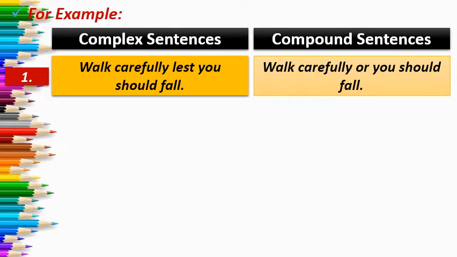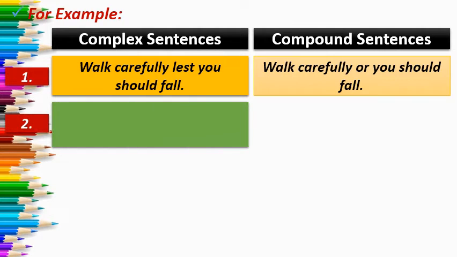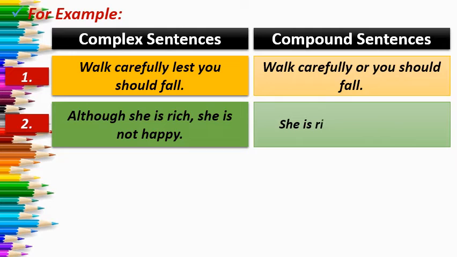In the compound sentence, you have to join two clauses with the help of coordinating conjunctions, that is one of the FANBOYS, fine. And both the clauses will be independent thoughts. So: walk carefully or you should fall. Let us see another example. Although she is rich, she is not happy. When we convert it into a compound sentence, it will be: she is rich but not happy.